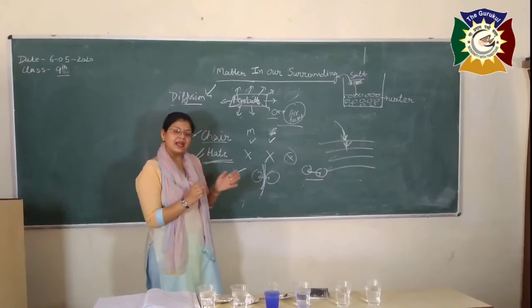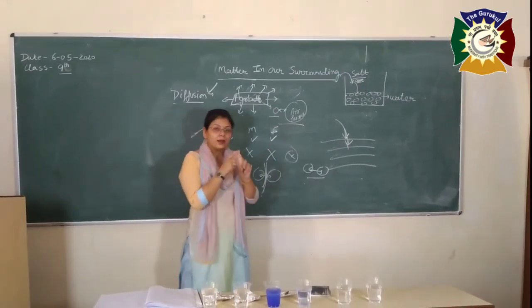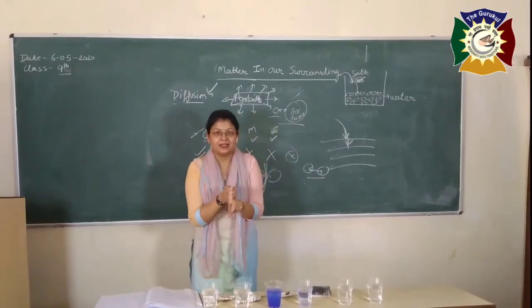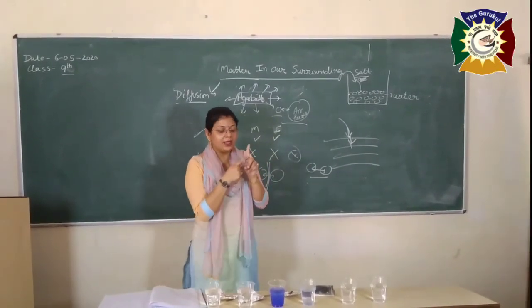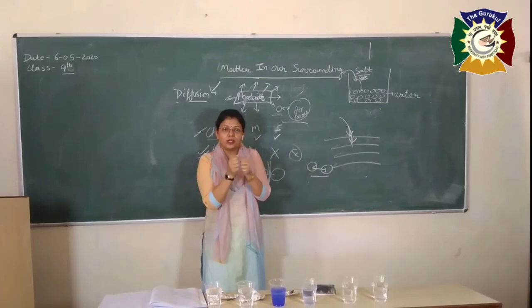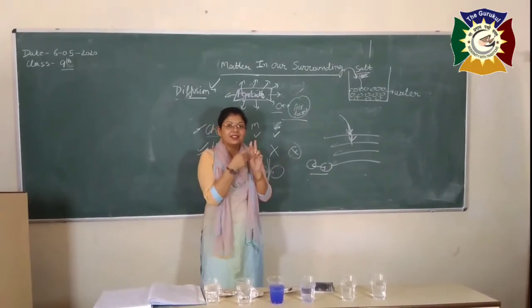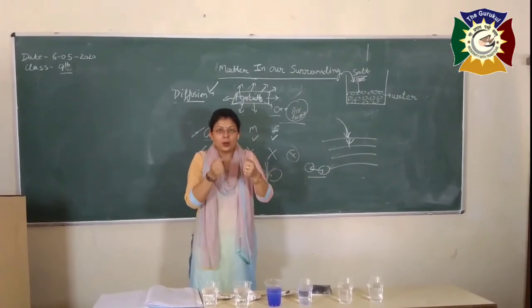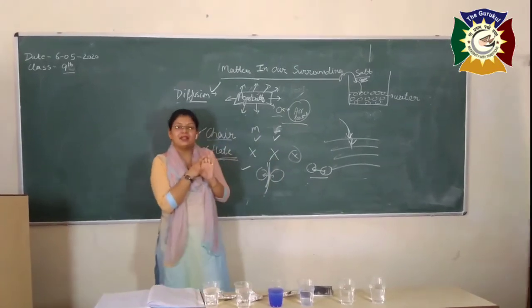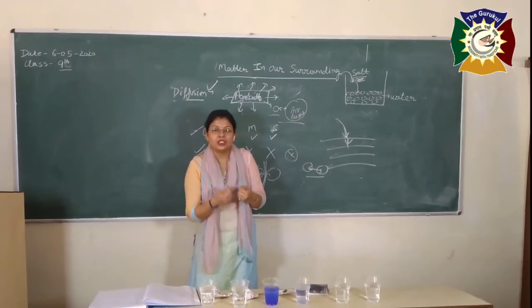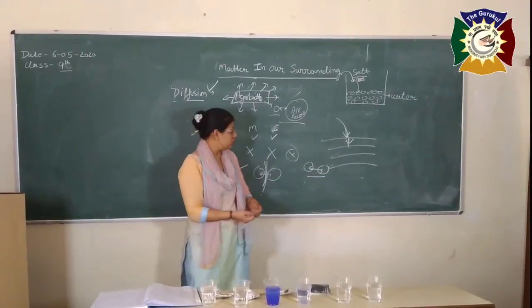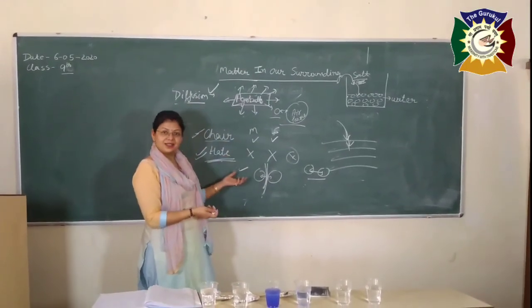And the last is regarding the characteristics. Matter is made up of particles. The size of the particles is very small. There is a force of attraction between the particles. There is a space present between these two particles. And the fifth and last is, the particles of matter are constantly in motion. They are dynamic in nature. So these are the things which we discussed in our lecture.